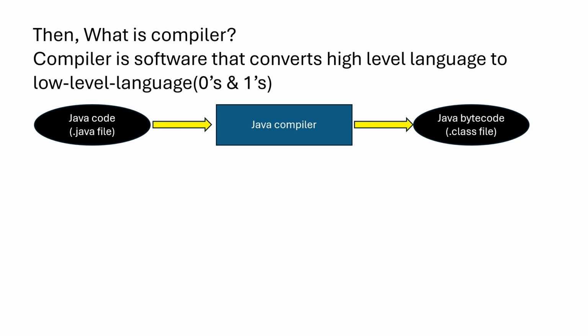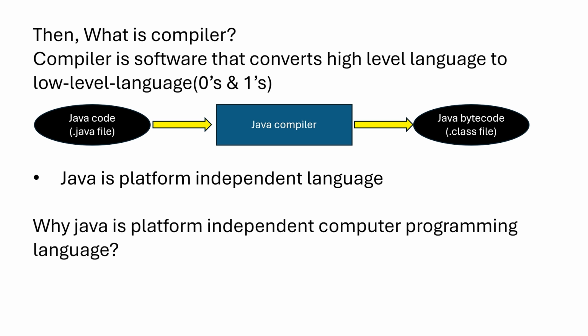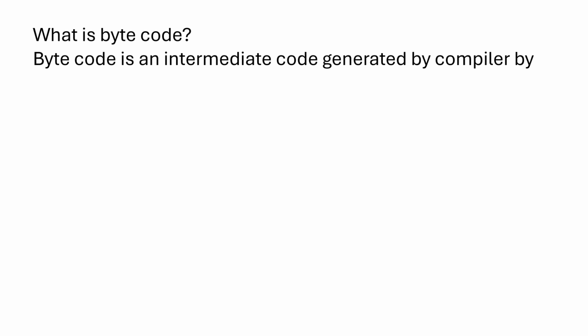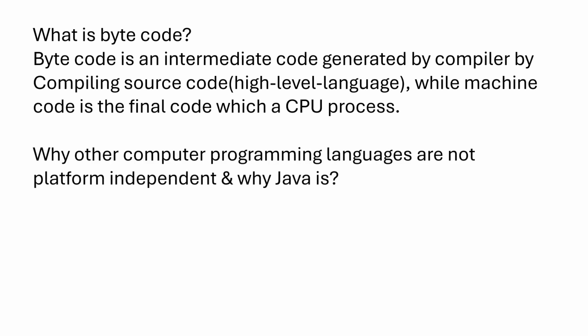By seeing this flow chart, we can get good clarity on the code flow. Initially, the source code is saved in a .java extension file. Then it enters the compiler. After compilation, it becomes bytecode, which is saved in a .class extension file. Java is a platform-independent language. Why is Java platform-independent? Java uses the JVM, Java Virtual Machine, to run its bytecode, and the JVM is present in every computer. What is bytecode? Bytecode is an intermediate code generated by the compiler by compiling source code, which is high-level language, while machine code is the final code which the CPU processes.